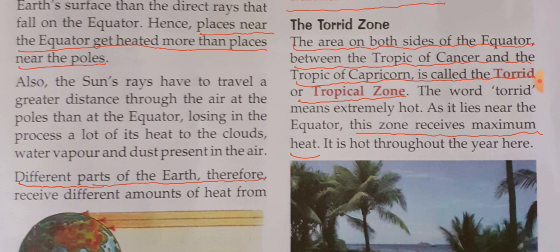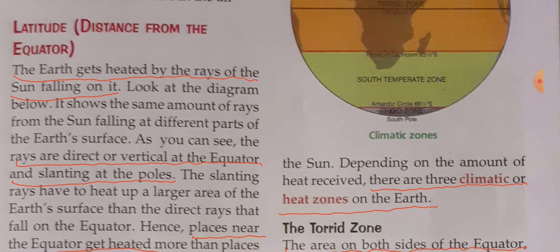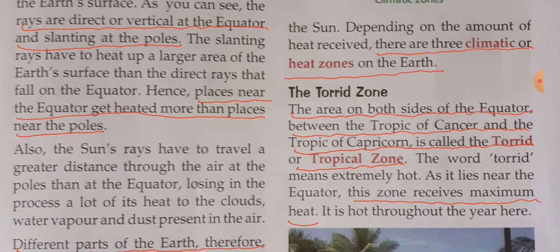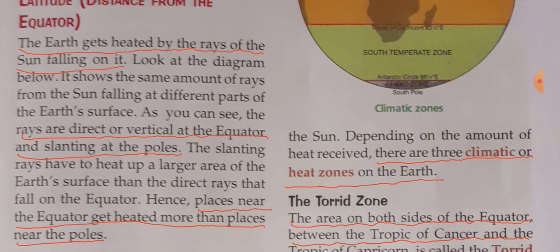in the air. Different parts of the earth therefore receive different amounts of heat from the sun. Depending on the amount of heat received, there are three climatic or heat zones on the earth.